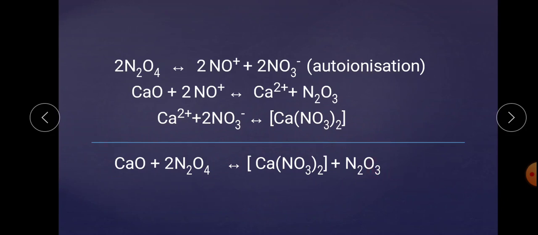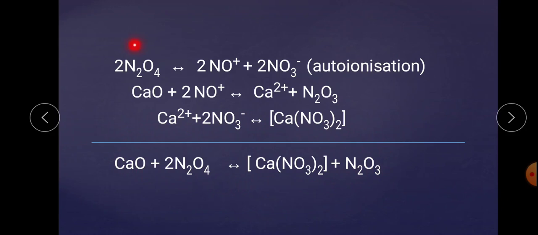And the same reaction has been observed in liquid ammonia. Means the solvolysis, ammonolysis, means what? The breakdown of ammonia. Whatever the solvent used in a reaction, that is broken into ions and they are consumed step by step.